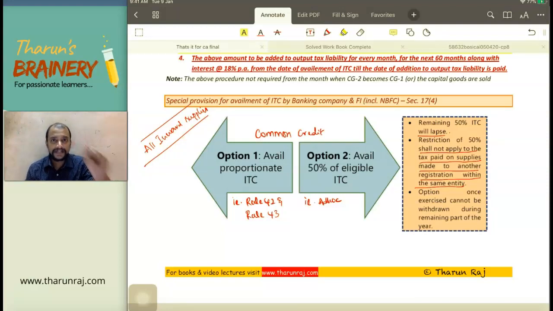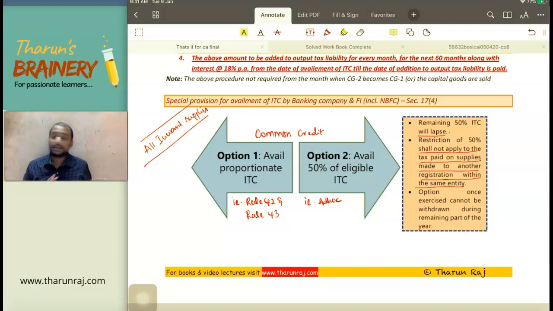For inward supply with respect to exempted supply, you cannot take ITC, and for inward supply with respect to taxable supply, you can take ITC. When it is common, you need to take proportionate credit, and that proportionate credit will be in terms of rule 42 and rule 43, and that is the regular option.